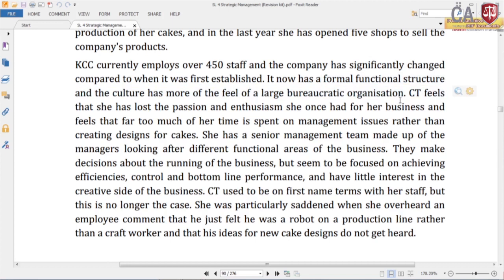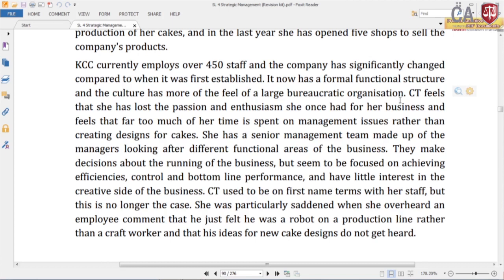That means they have clearly defined rules, policies and procedures. CT feels that she has lost the passion and enthusiasm she once had for the business, and feels that far too much of her time is spent on management issues rather than creating designs for cakes. She has a senior management team made up of managers looking after different functional areas of the business. They make decisions about the running of the business, but seem to be focused on achieving efficiencies, control and bottom line performance, and have little interest in the creative side of the business.